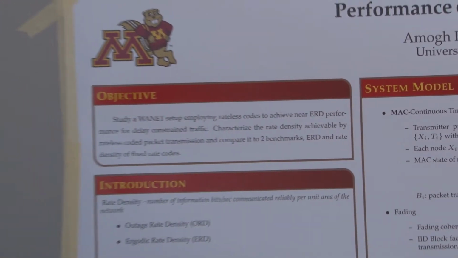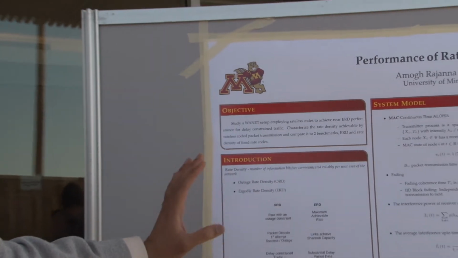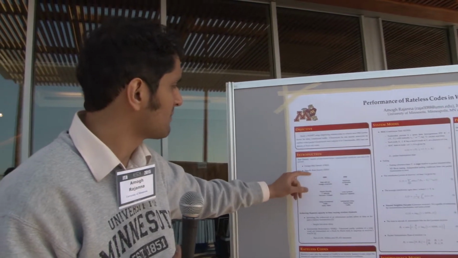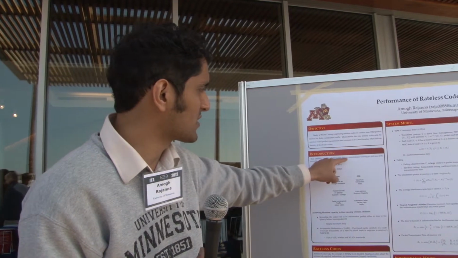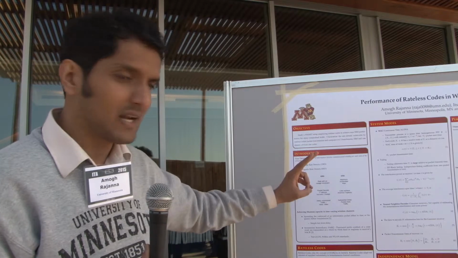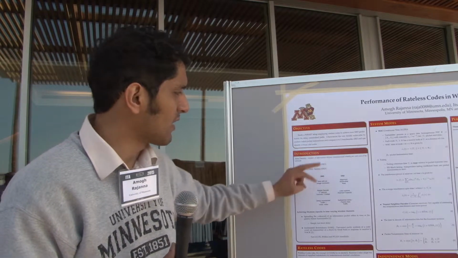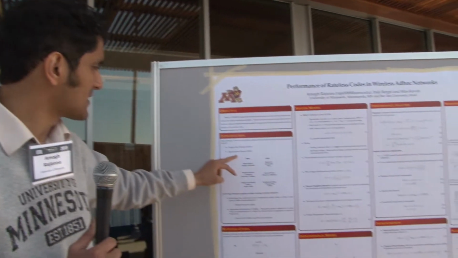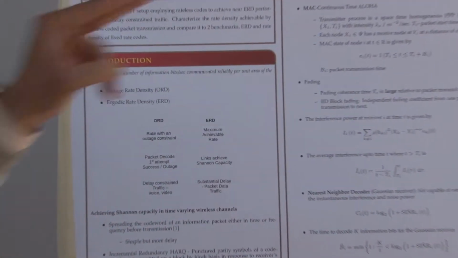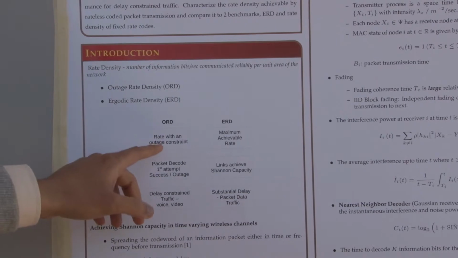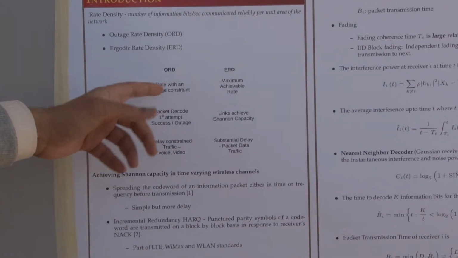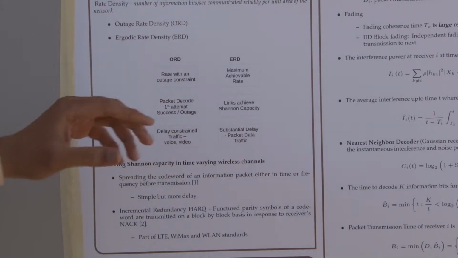So I'm going to give you a brief introduction. Usually the performance of a wireless ad hoc network is measured by rate density. Rate density is basically the number of information bits per second communicated reliably per unit area of the network. There are two variants of it, outage rate density and ergodic rate density. Outage rate density is the rate with an outage constraint where every link is subject to an outage. So you transmit at a fixed rate R, and if it is an outage, then you get 0. Otherwise, with probability 1 minus epsilon, you get the full rate R.